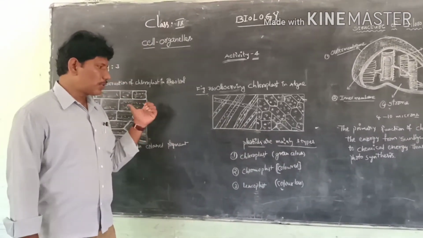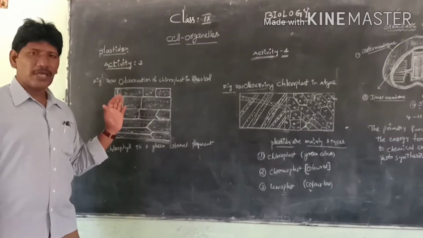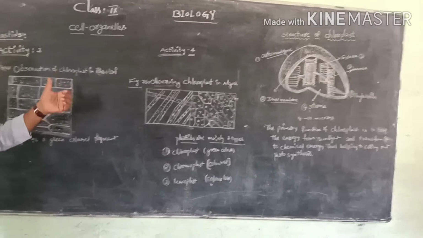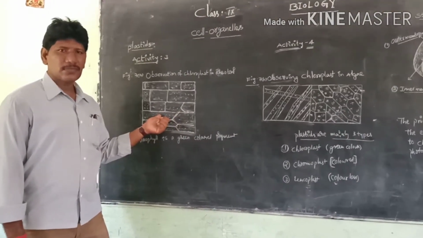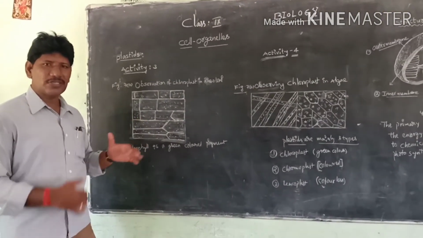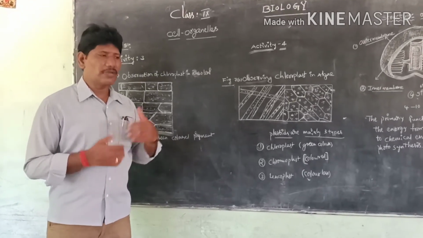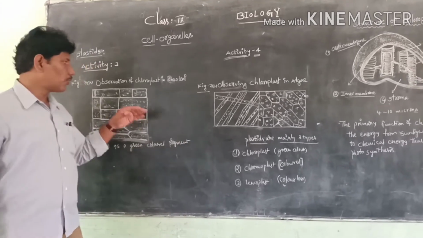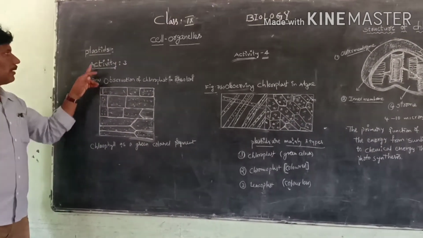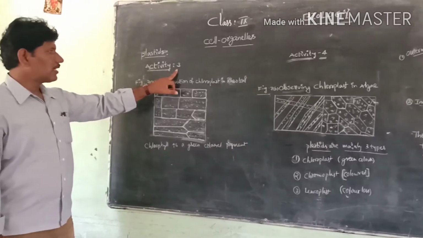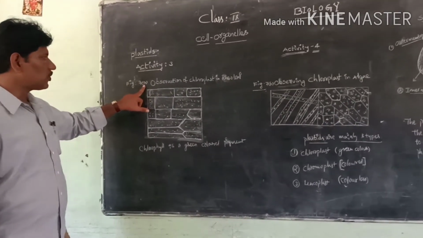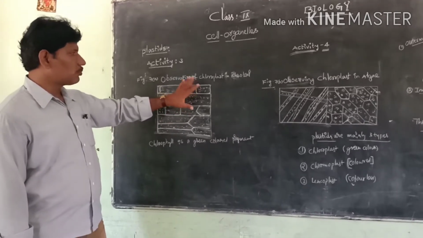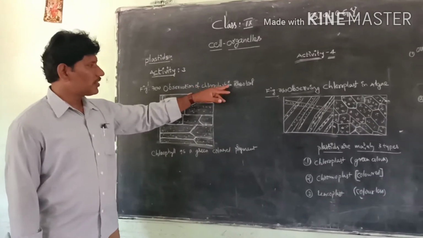Today we are going to learn about chloroplast structure and chloroplast activity. First we discuss in a theoretical manner, then we go to the practical experience. Coming to plastids activity number 3, refer to figure number 7-8 in the textbook. This is the diagrammatic representation from the textbook. Observation of chloroplast in the rheolith.